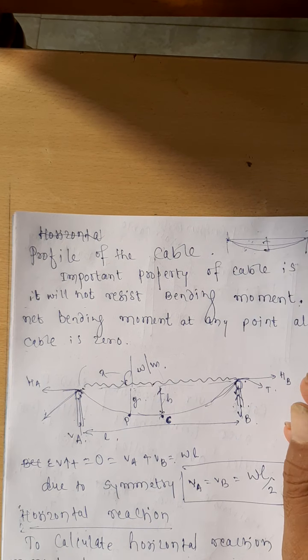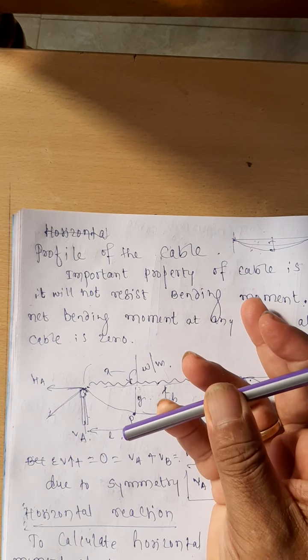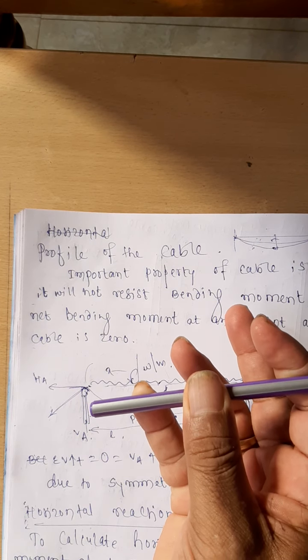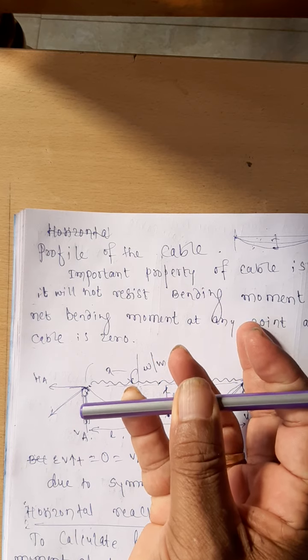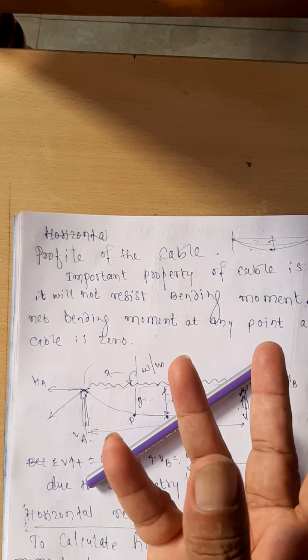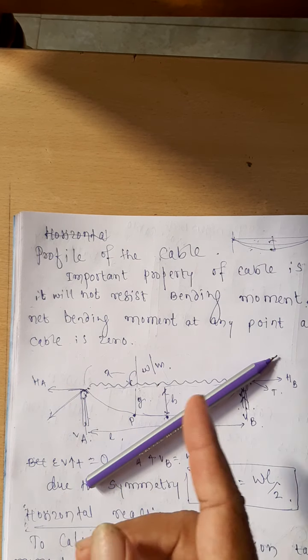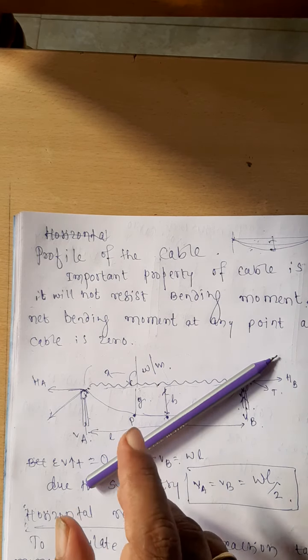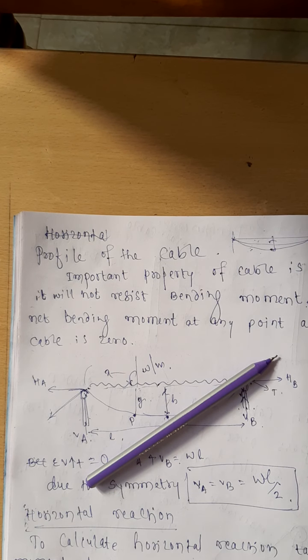If, like this pen, you are applying a bending moment like this, what happens? It will resist this bending moment. It will not change its profile. On the other hand, if you take a wire or a thread and you apply a force on it like this, what happens to the wire? The profile of the wire will change. It adjusts its shape in such a fashion that the bending moment at any point on the cable is equal to 0. That is the main point in our analysis. Right?